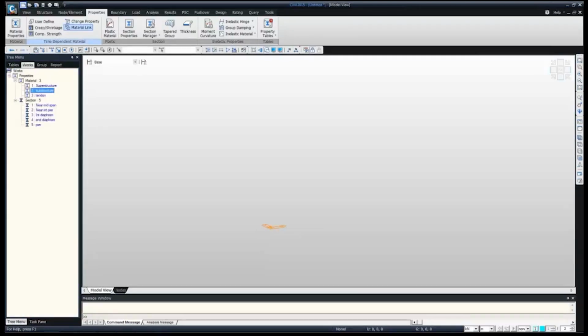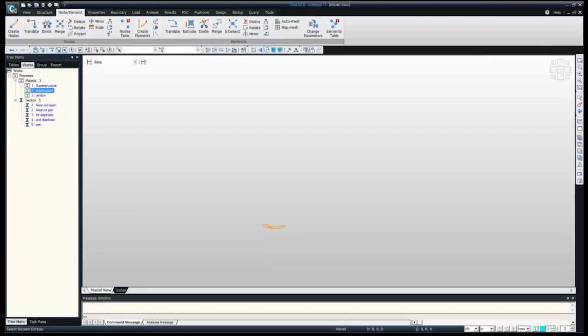Now we'll move to the modeling part. For the modeling part, there are again two ways of modeling. One is the conventional way of modeling. We create nodes, then elements, then join them. Instead of this, we're going to discuss today the wizard for quick modeling to save time. If we go to this node element, this is the conventional way. We can go and create nodes, then create elements.